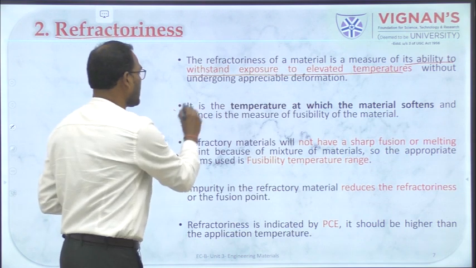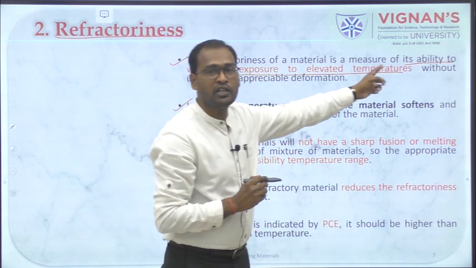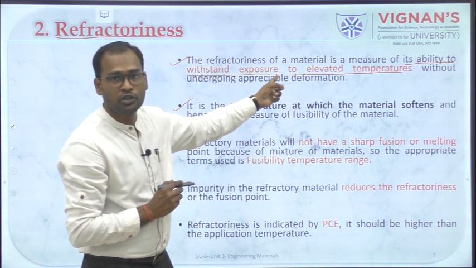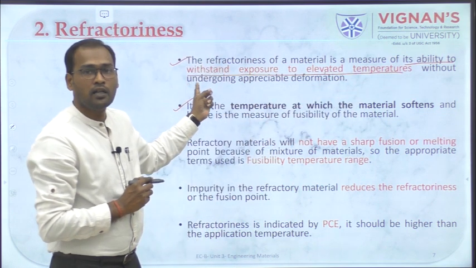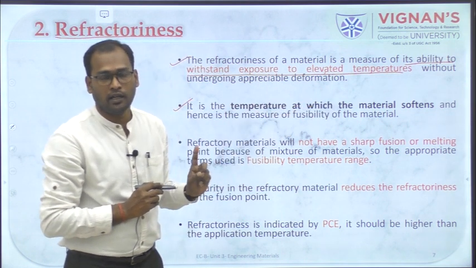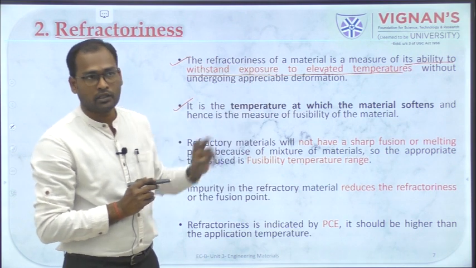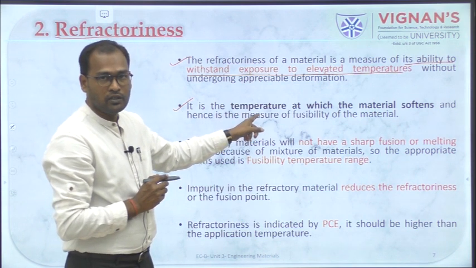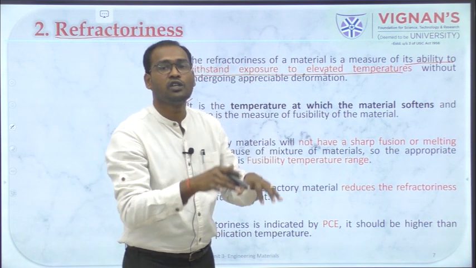So the second one is given here. So the first one, the refractoriness of a material is a measure of its ability to withstand exposure to elevated temperatures, that means higher temperatures, without undergoing any appreciable deformation in the material, right? So this is the ability of a material to withstand very high temperatures. So that is refractoriness. And the second one, it is the temperature, right? So the same thing in a different form. It is the temperature at which the material softens, right?